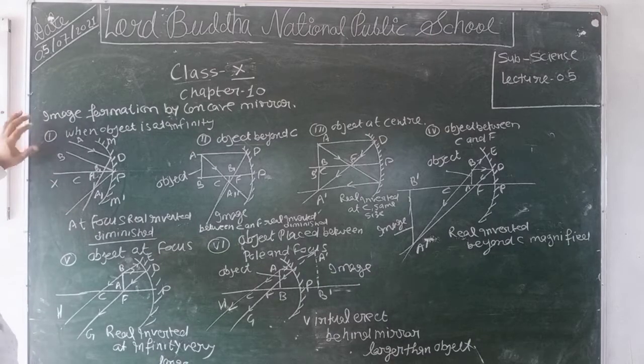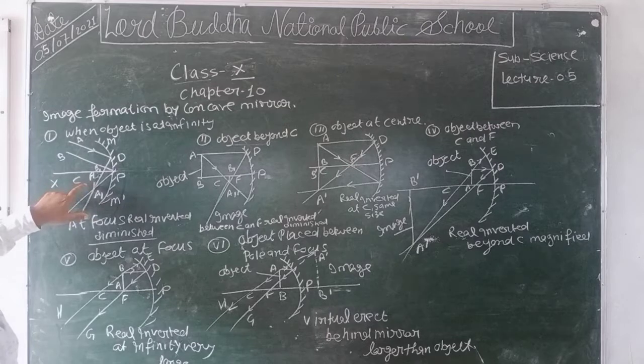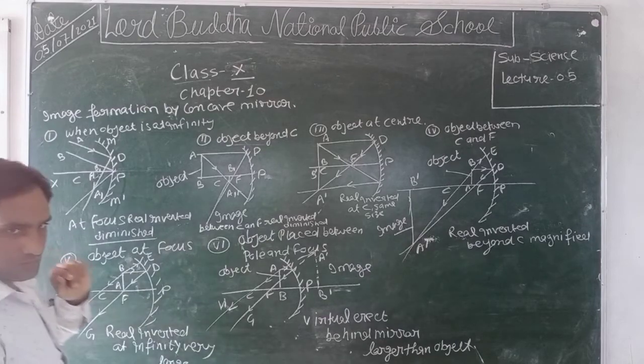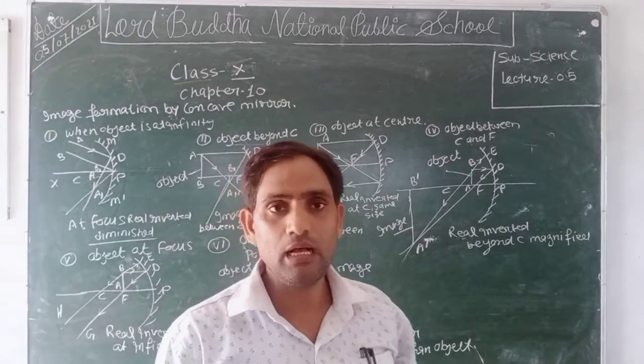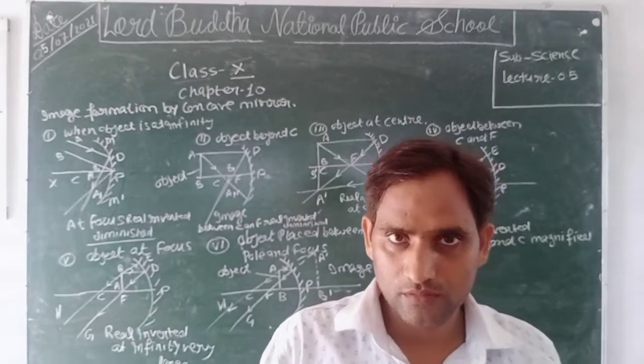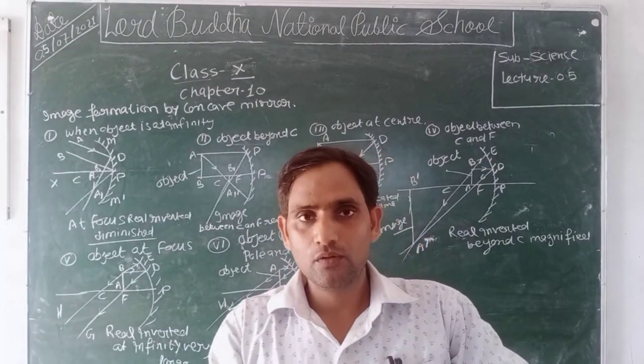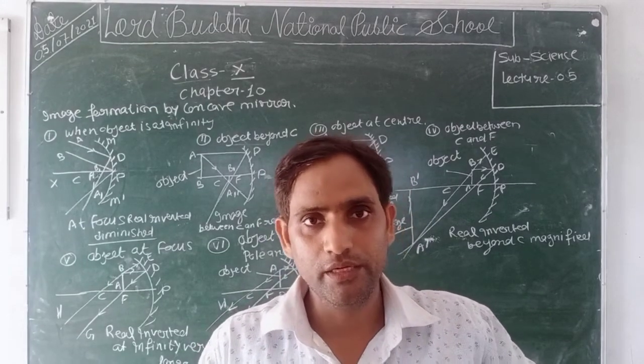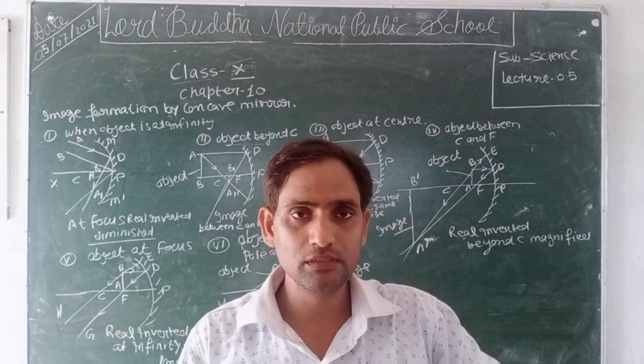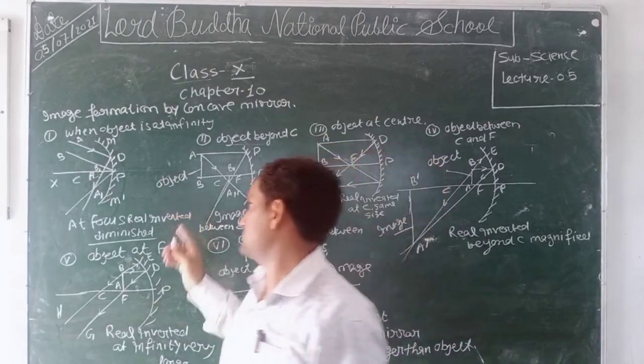We concluded that when the object is present at infinity, the image will be formed at focus, real, inverted, and highly diminished. Once again, when the object is placed at infinity, then the image formed by the concave mirror will be real, inverted, highly diminished, and at focus.